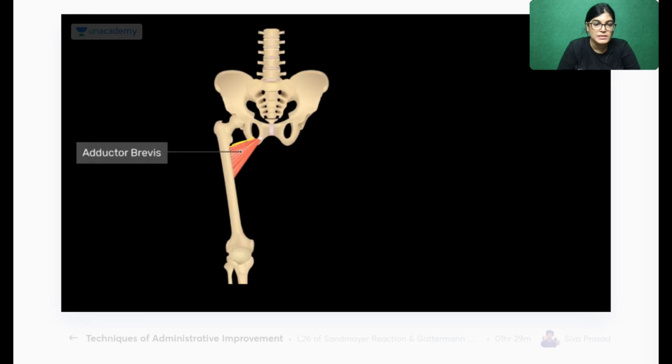This is the adductor brevis muscle which is shown here. By seeing this diagram, it becomes easy for you to understand. The origin of adductor brevis muscle is from the anterior aspect of the body of pubis.